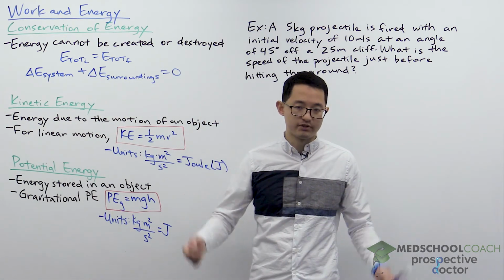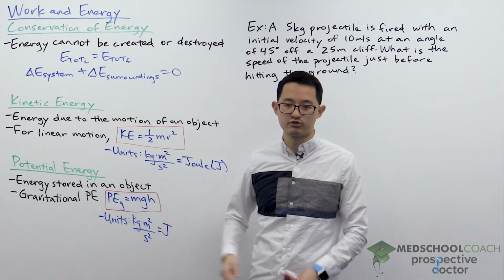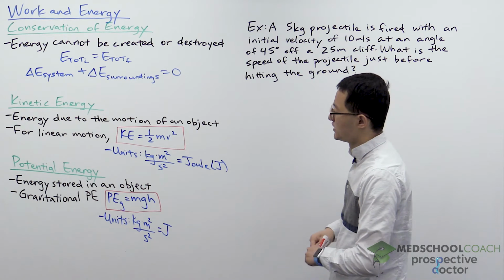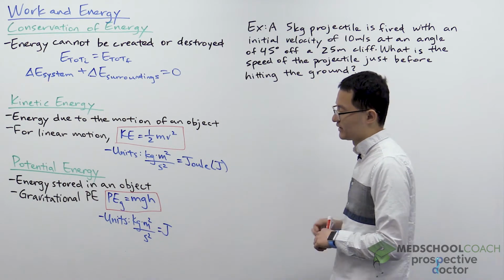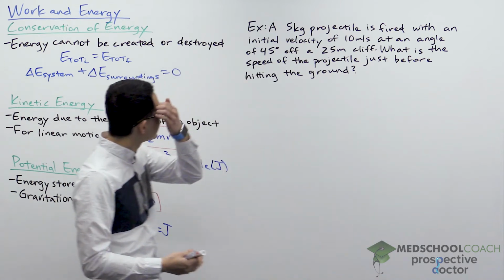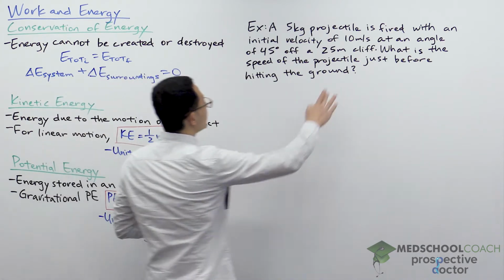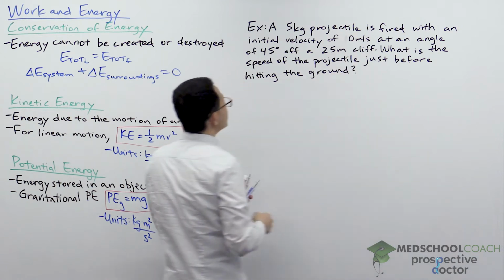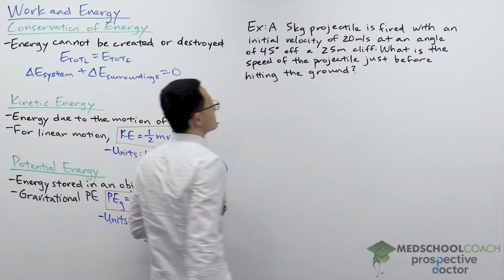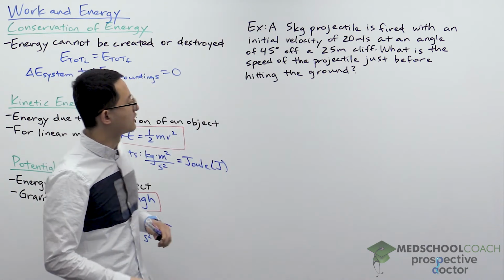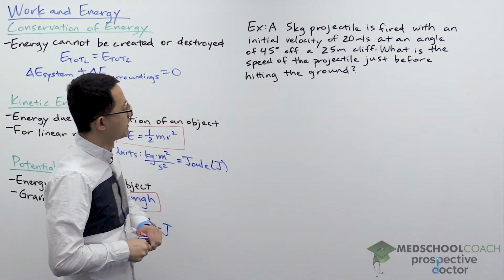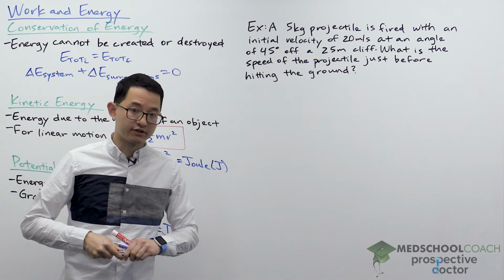And this should not be surprising because kinetic energy and potential energy are both energy. All right, so now that we've covered these topics, let's go ahead and look at a practice problem. So here we have a 5 kilogram projectile. It is fired with an initial velocity of 20 meters per second at an angle of 45 degrees off a 25-meter cliff. We want to know what is the speed of the projectile just before hitting the ground.